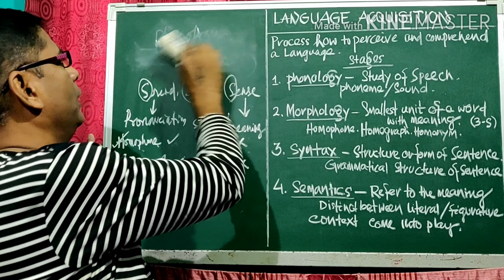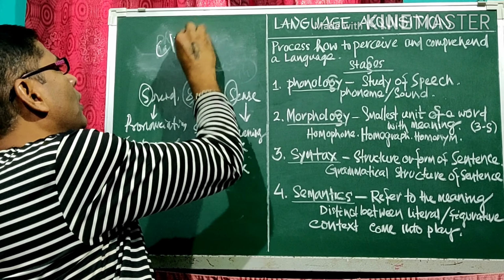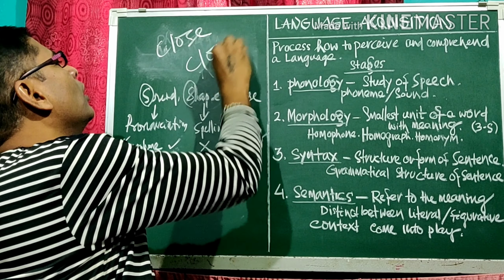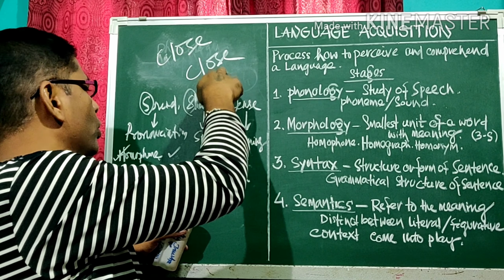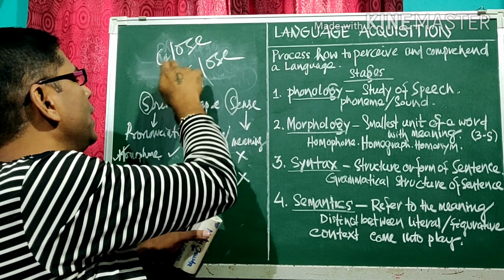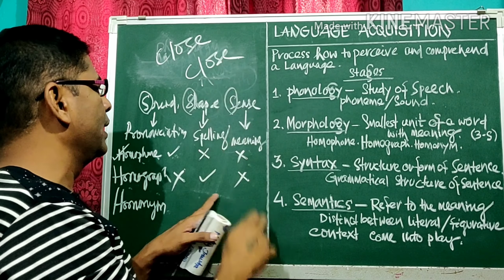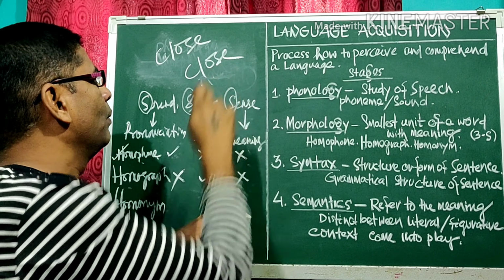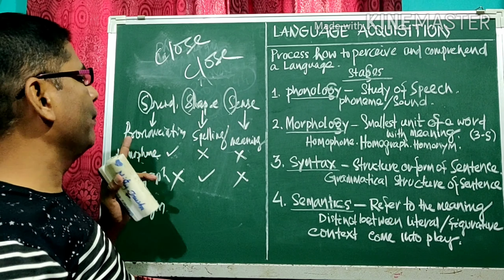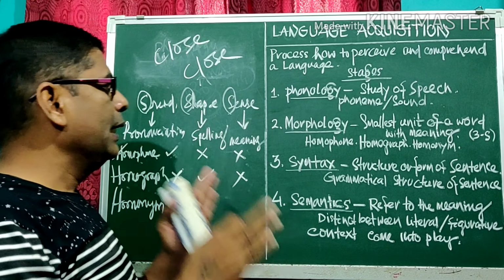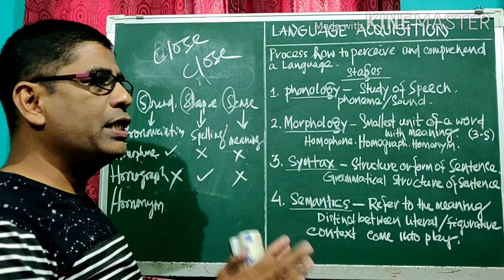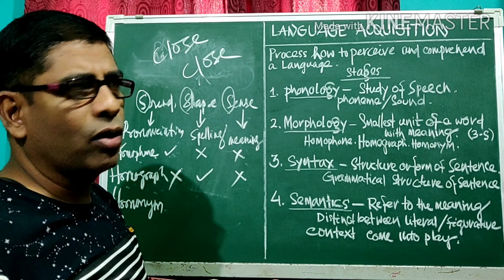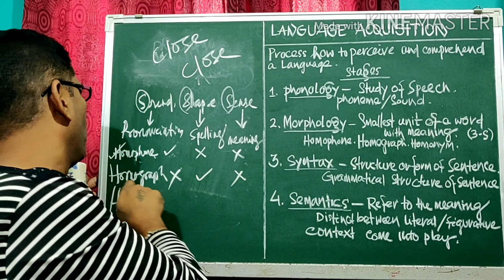For example, close, close, pronunciation different, spelling same, C-L-O-S-E, meaning different. For example, He is too close to close the door. It is the example of homograph.